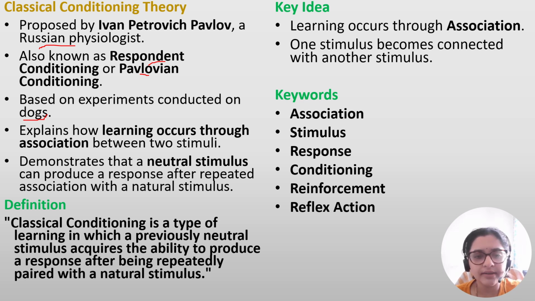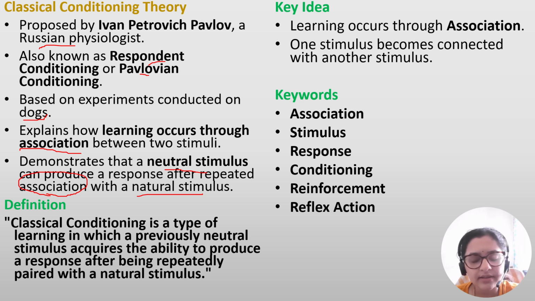This theory explains how learning occurs through association between two stimuli. Association means connection between two stimuli. This demonstrates that a neutral stimulus, we will see the exact definition afterwards, but for now remember that this experiment demonstrates that a neutral stimulus can produce a response after repeated association with the natural stimulus. If you see the experiment, you will understand.